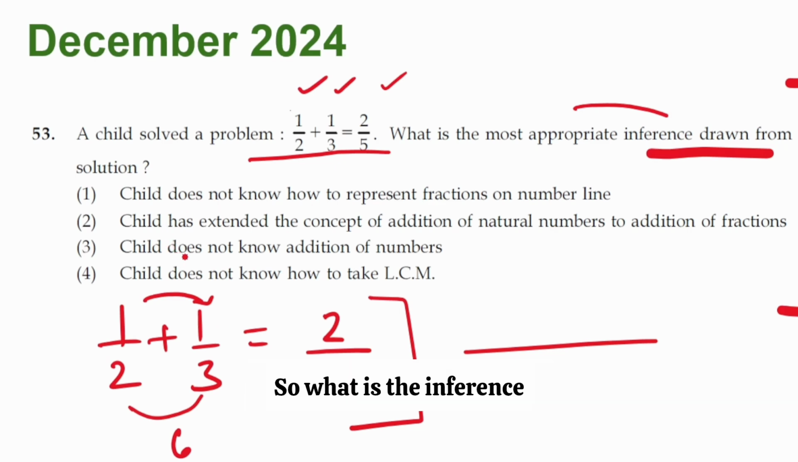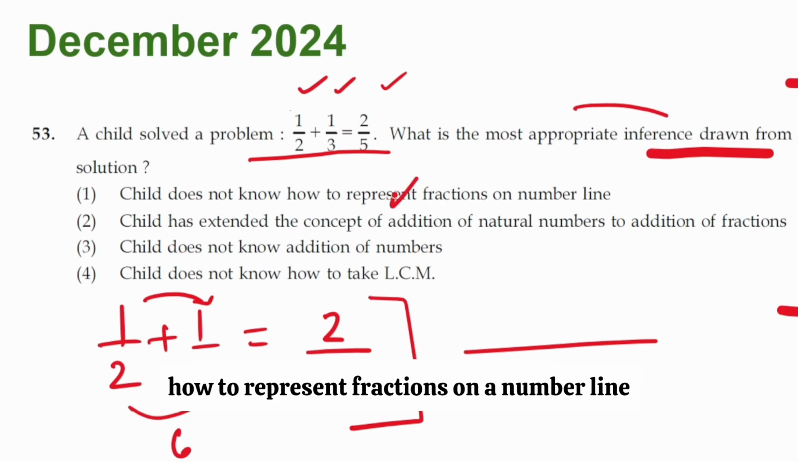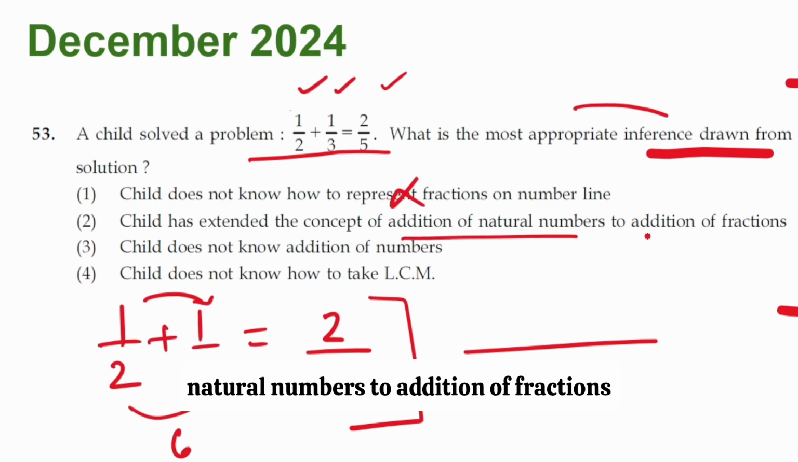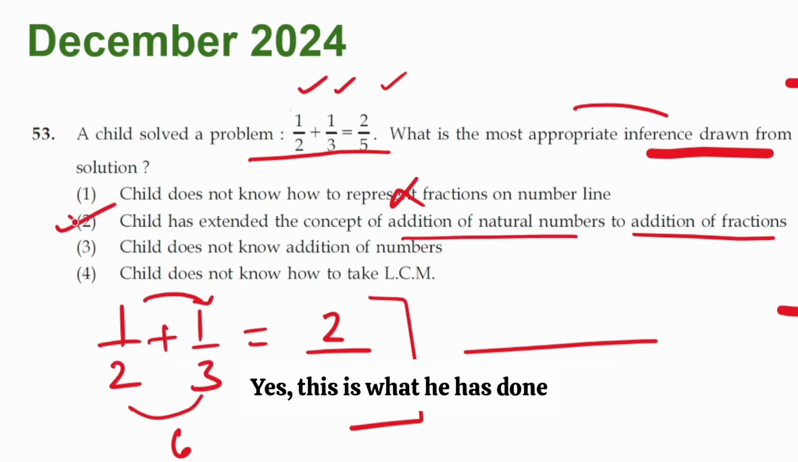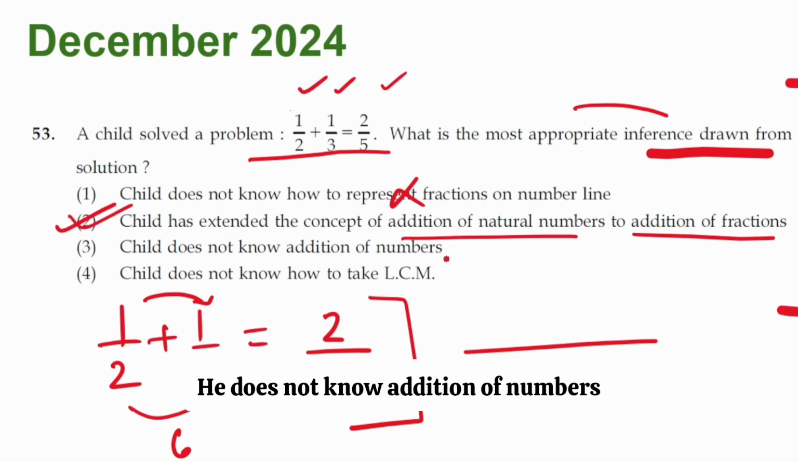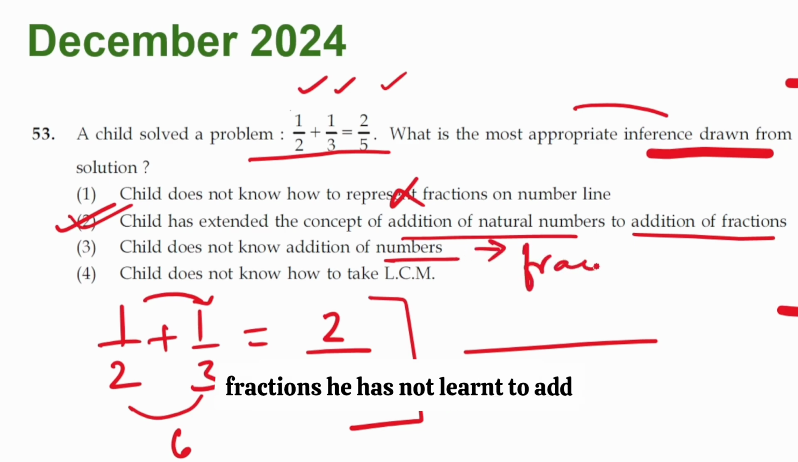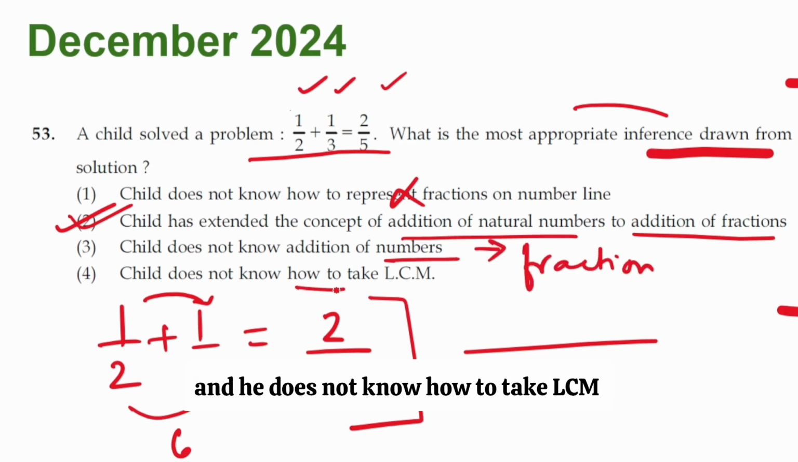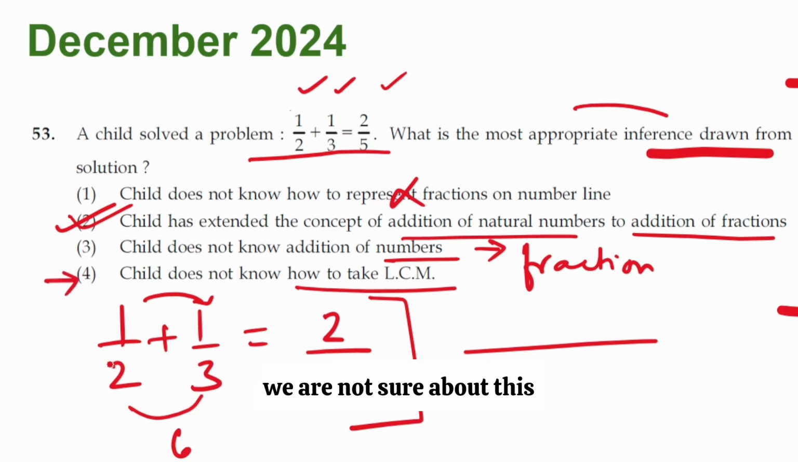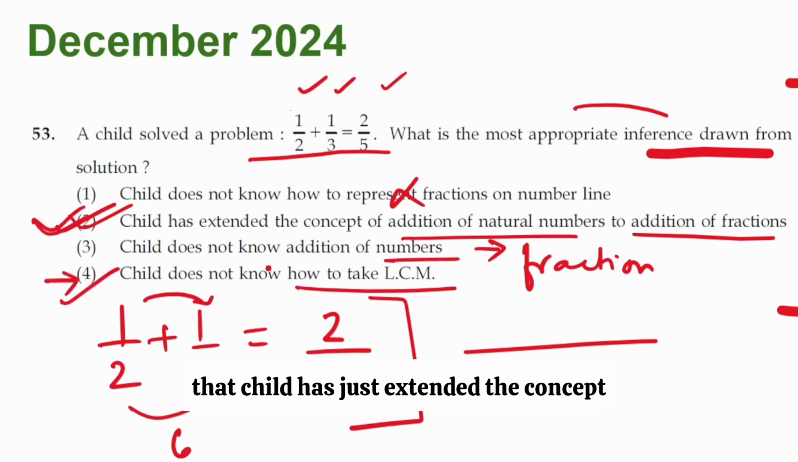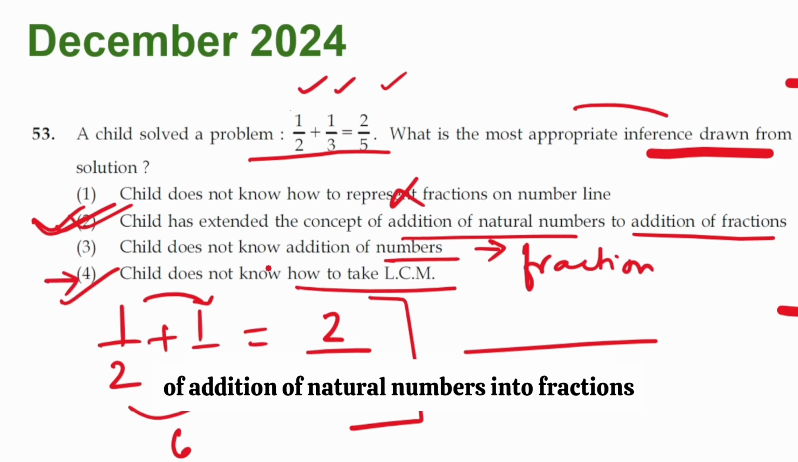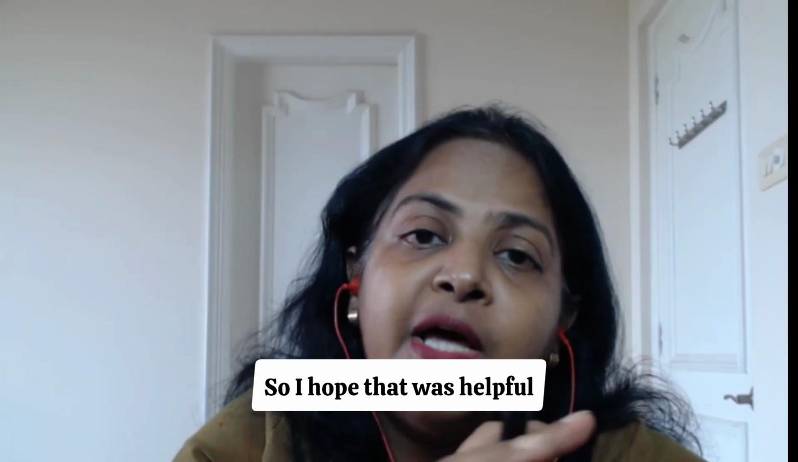So what is the inference? He does not know how to represent fractions on a number line? No. He has extended the concept of addition of natural numbers to addition of fractions? Yes, this is what he has done. He does not know addition of numbers? No, he does know addition of numbers. Fractions he has not learned to add. And he does not know how to take LCM? We are not sure about this. Maybe he has just extended it. So what we can definitely say is the child has just extended the concept of addition of natural numbers into fractions. So I hope that was helpful.